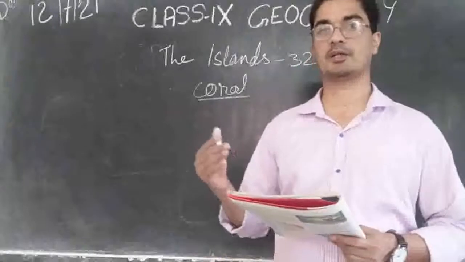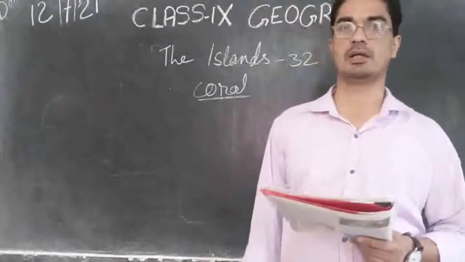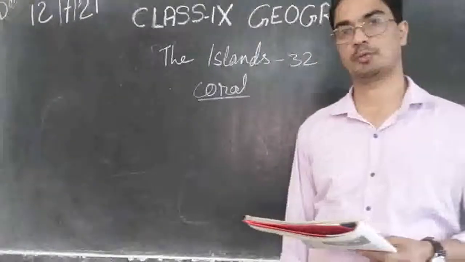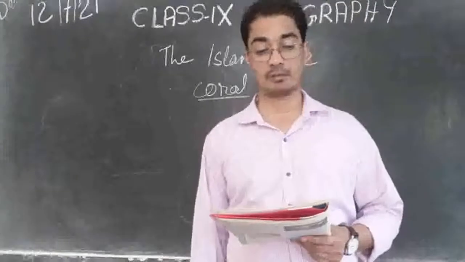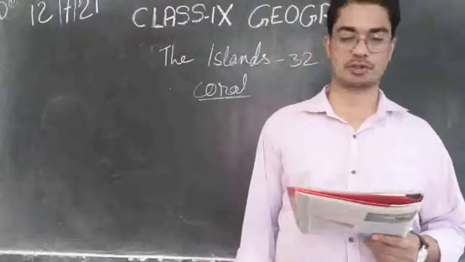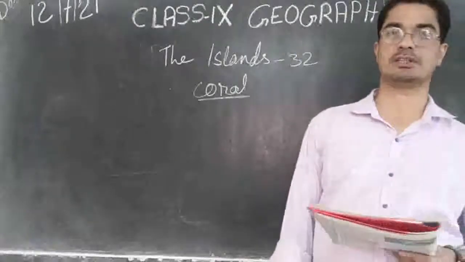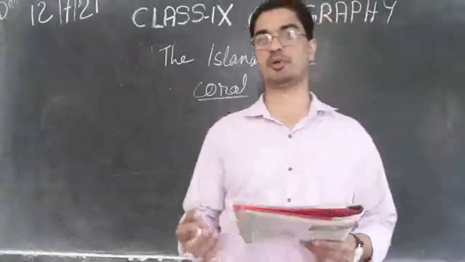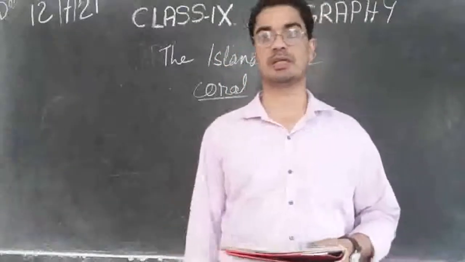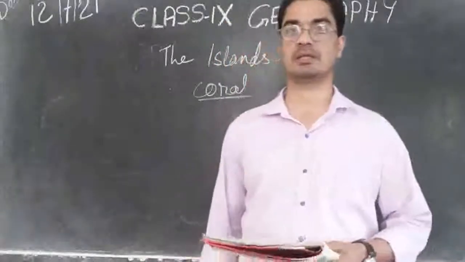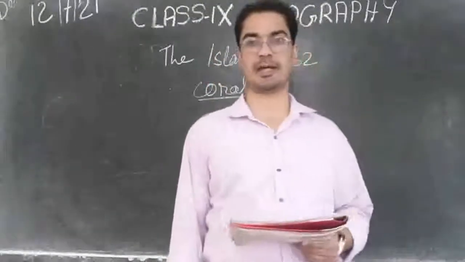Another island that is part of Lakshadweep is called Pitti, and it is uninhabited. People are not living there. This island has a bird sanctuary, so a lot of birds are staying there. It's a nice place for the birds because human beings are not there. If human beings are there, they will be disturbing them, shooting them, killing them, and so on. So here the birds are living very happily.